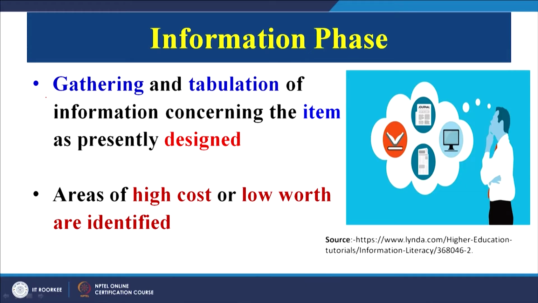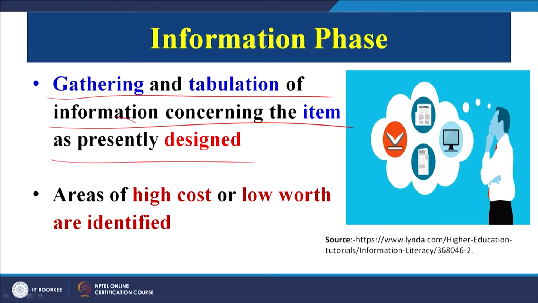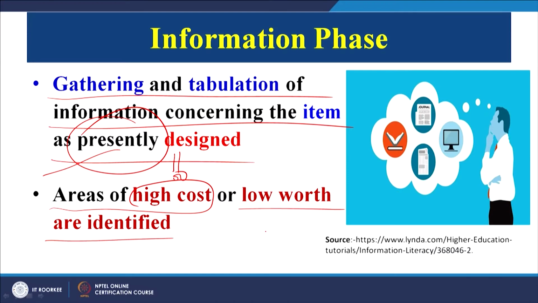This is most important: gathering and tabulation of the information concerning the item as presently designed. The most important part is the presently designed. So, for our current design, we are going to collect all possible types of information, so that we are able to make an informed choice of the alternatives which can help us to achieve our target. Then the areas of high cost, low worth are identified. In our example, we will focus on the areas which have led to a lot of maintenance or a lot of failures.